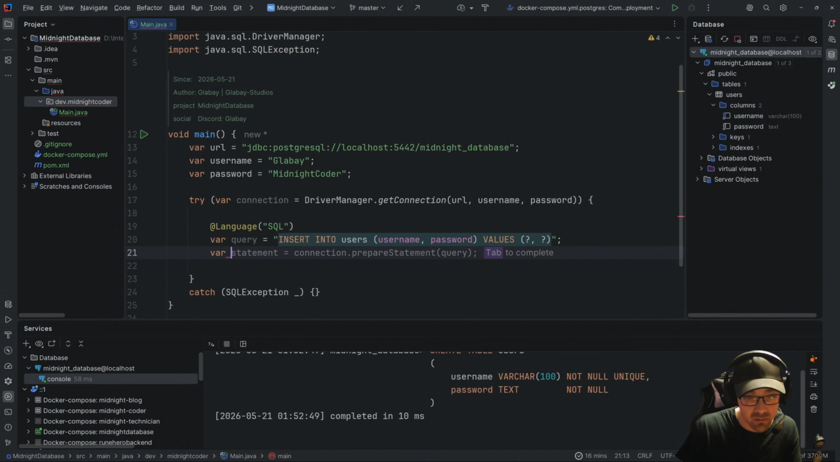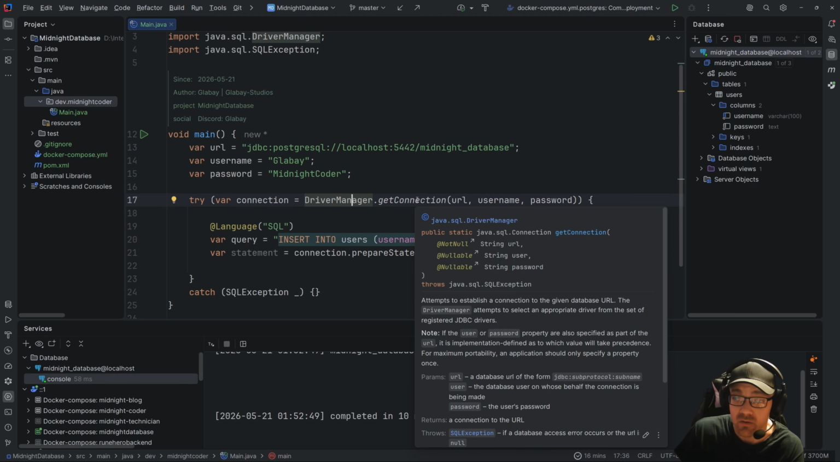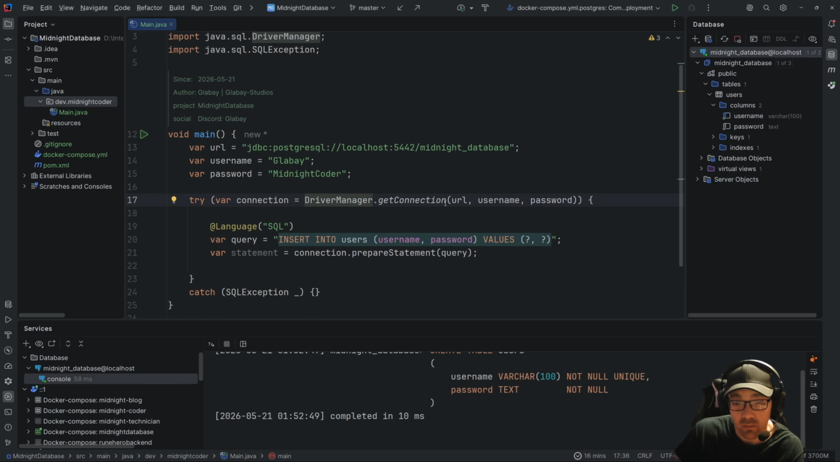So we're going to call this var statement. We're going to tell this, okay, now that we've made a connection, we want to prepare the statement. And I also just realized I didn't tell you what this is doing. So up here, we're saying that we want a connection. So we're going to reach out to the driver manager and we're going to get a connection. The driver manager will then look at the URL and parse out the driver it needs.